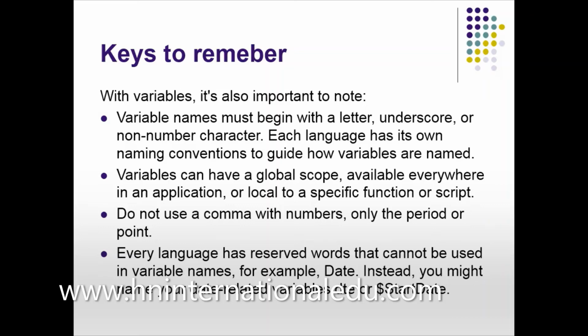Variables can have a global scope, available everywhere in an application. Some variables are of global scope. For example, in C++, the small c is represented for the speed of light, which is 3 multiplied by 10 raised to power 8.